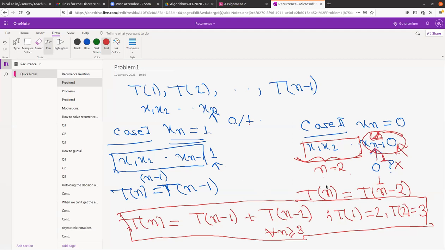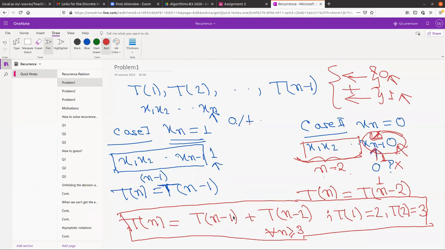Okay. And also why we are adding, I think this should be clear: in one case, you have got some strings by putting 0, and some strings by putting the last bit 1, and the total number will be just the addition of these two things, right?